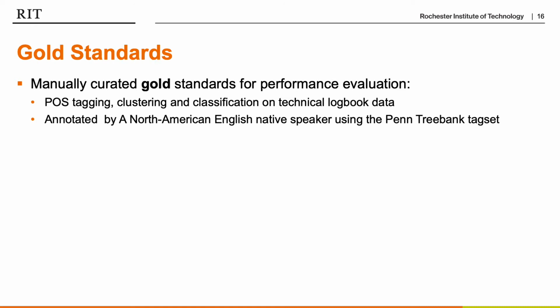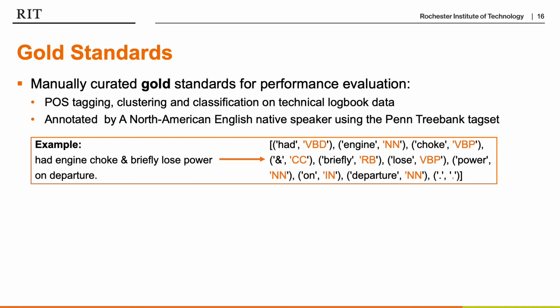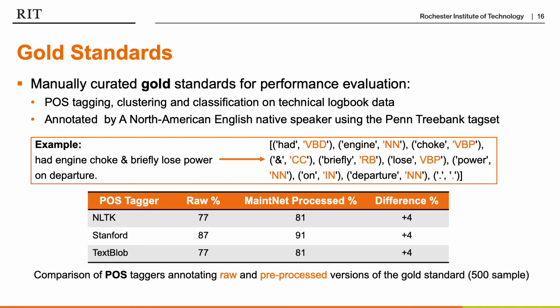Finally, we manually curated a gold standard for performance evaluation of part of speech tagging or clustering, and this gold standard was annotated by a North American English native speaker using the Penn Treebank tag set. This is an example of a gold standard instance. We further compared the different part of speech taggers of NLTK, Stanford, and TextBlob on raw and pre-processed versions of the gold standard on a 500 sample. As we can see, the Stanford part of speech tagger outperforms the others, and there is an additional 4% of accuracy when we pre-process using MaintNet.